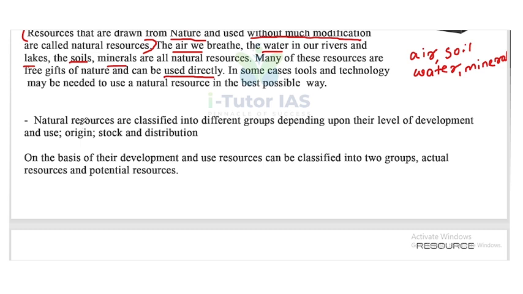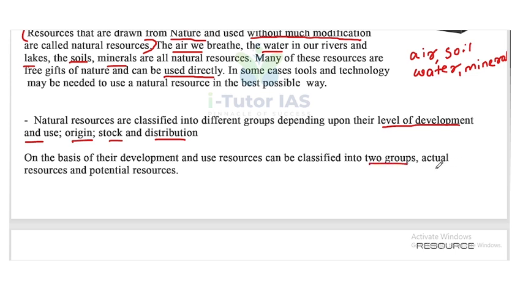Now, natural resources are classified into different groups depending upon their level of development and use, origin, stock and distribution. On the basis of development and use, resources can be classified into two groups.